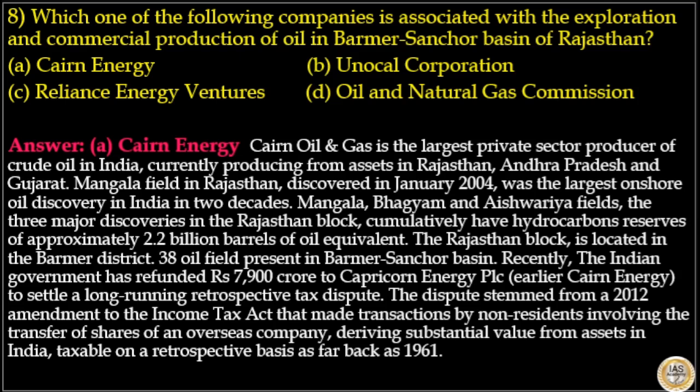Recently, the Indian government has refunded 7,900 crore to Capricorn Energy, that is earlier known as Cairn Energy, to settle a long-running retrospective tax dispute. The dispute stemmed from a 2012 amendment to the Income Tax Act that made transactions by non-residents involving the transfer of shares of an overseas company, deriving substantial value from assets in India, taxable on a retrospective basis.